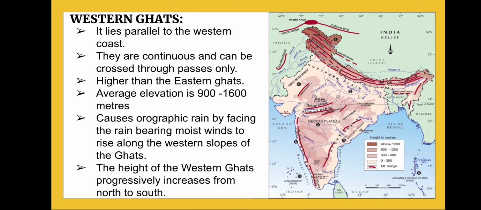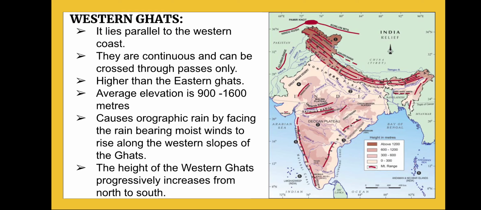But that wind is blocked by the hills in the Western Ghats, where the average elevation is 900 to 1600 meters. The rain-bearing winds that come from the Arabian Sea are obstructed by the western slopes, the hills in the Western Ghats, and that's why the rain occurs in this region only.